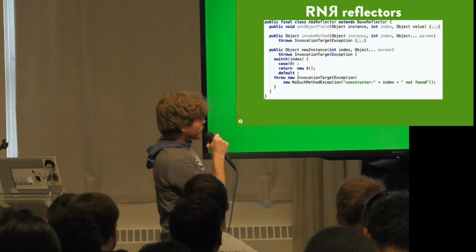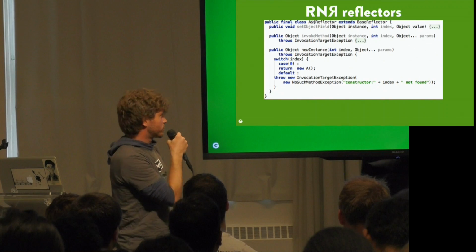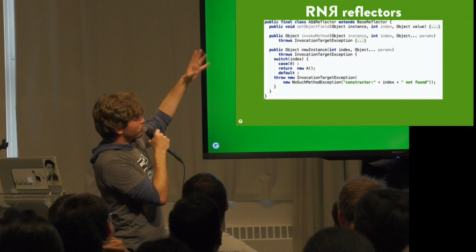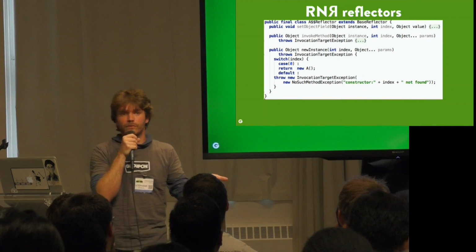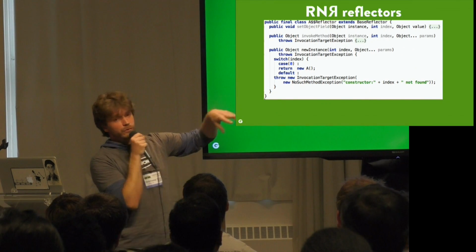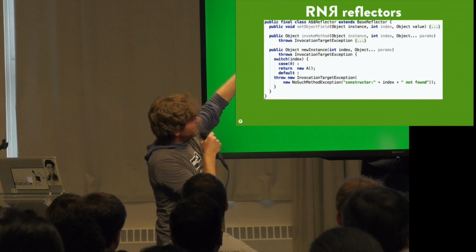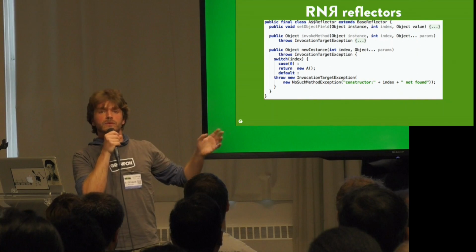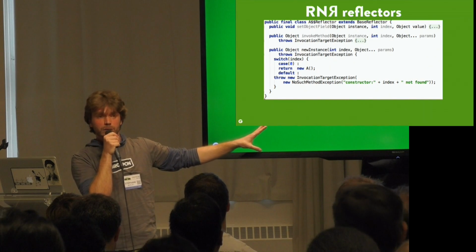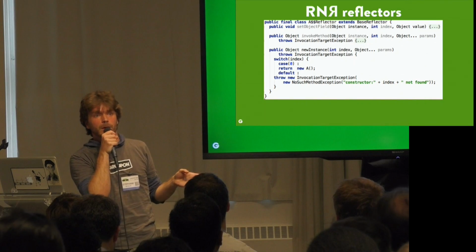What does a reflector look like? It looks like that. So we've got a simple class A with one or two fields and a constructor. Here is what a reflector for this class looks like. As you can see, there are three or four methods: one to change the value of a field, one to get the value of a field, one to invoke a method, and one to invoke a constructor, or multiple constructors if you have multiple constructors in your class. So it's only very simple Java statements that are generated during annotation processing, so they should be tremendously faster than reflection, and they are roughly equivalent and provide you with all the features of the reflection API.